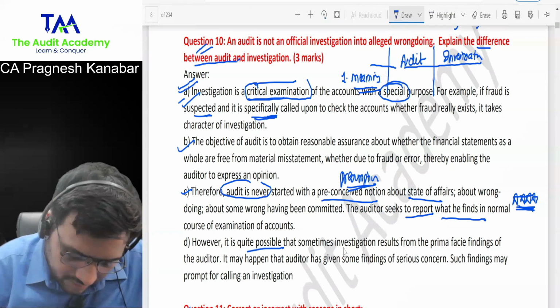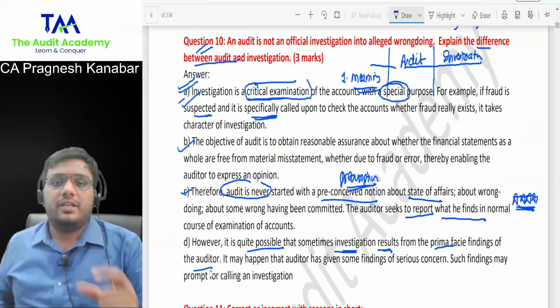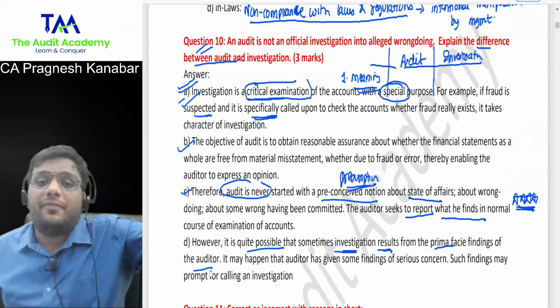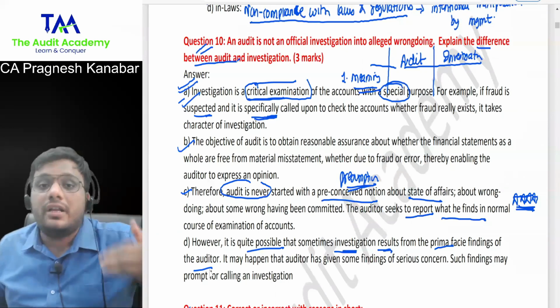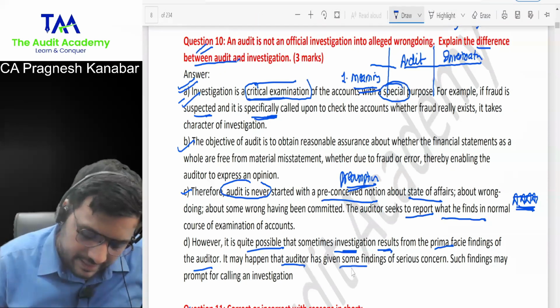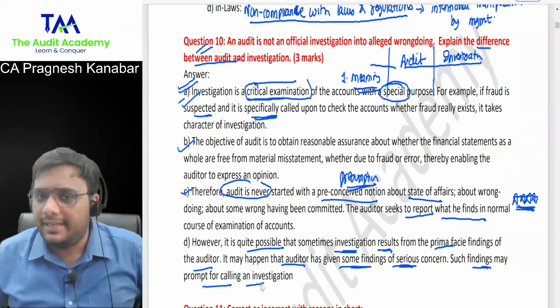It is quite possible that sometimes investigations result from prima facie findings of the auditor. So the auditor has found something and given it to the management, and then management may further conduct an investigation. But the auditor will never do the job of an investigator. It may happen that the auditor has given some findings of serious concerns. Such findings may call for an investigation.